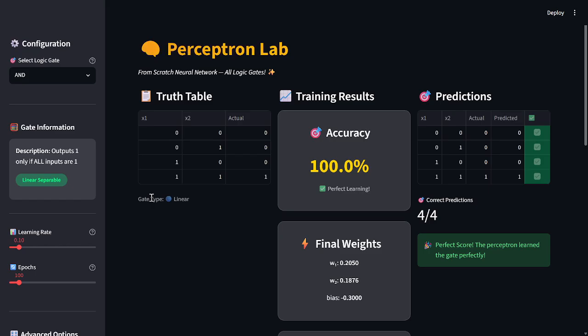The perceptron was introduced by Frank Rosenblatt in 1958. Today's modern deep learning models are made up of millions or even billions of neurons, but everything started from the single perceptron.